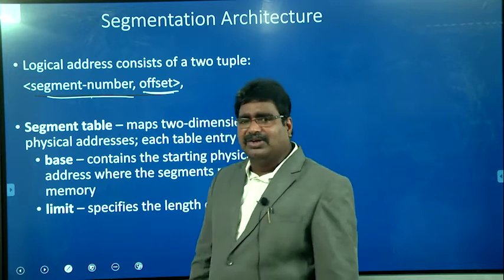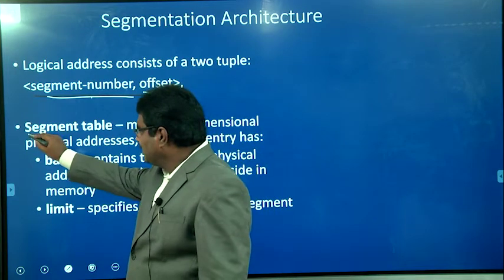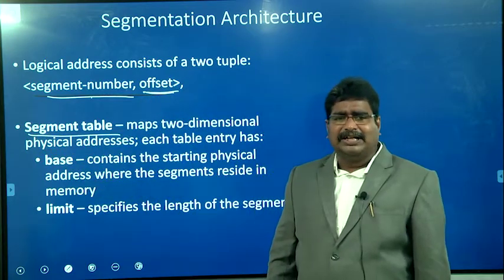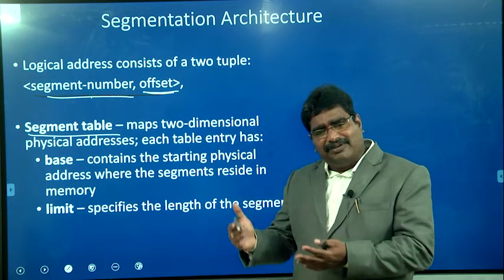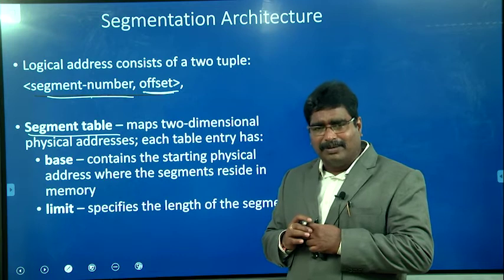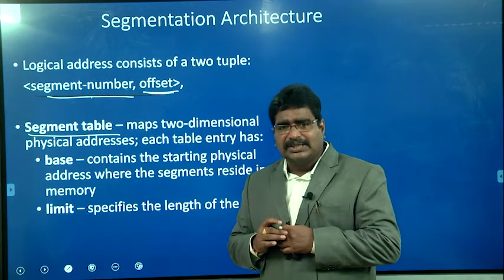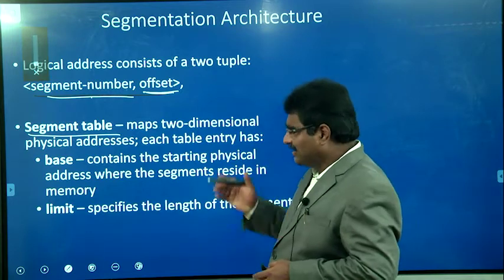Next, to calculate the physical address from the logical address, we use a segment table. The segment table holds where each and every segment is stored in the primary memory, and that information is maintained in the segment table. That is nothing but the segment 1.